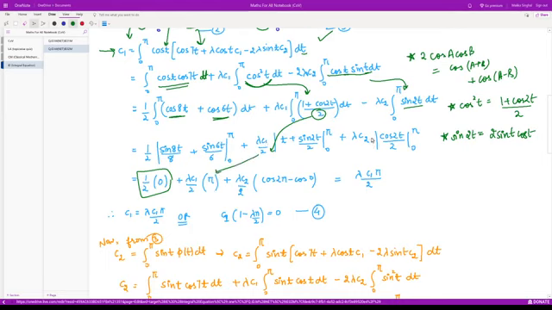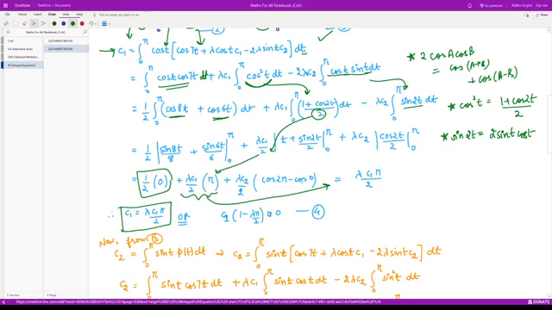Let's look at the third term. We have this thing. So what is the integration of sine? The integration is minus cos 2t by 2. So this minus and minus is absorbed over here, so we are left with this. And when you put the limits into this, you'll have cos 2 pi minus cos 0. So that would be 1 minus 1, so that would be 0. So ultimately we are left only with this term, right? So this term is written over here. So we have C1 is equal to this, or we can write this as this. So let's label this as equation number 4.